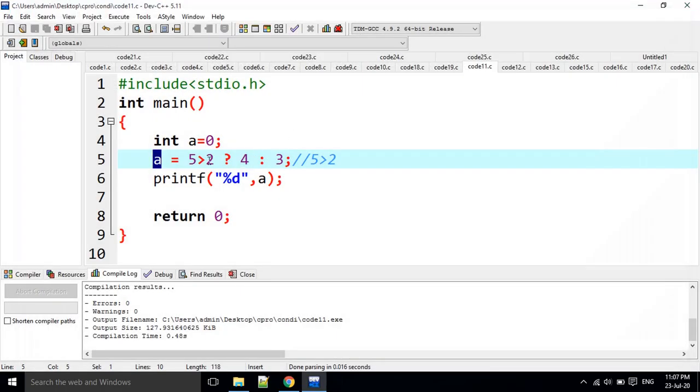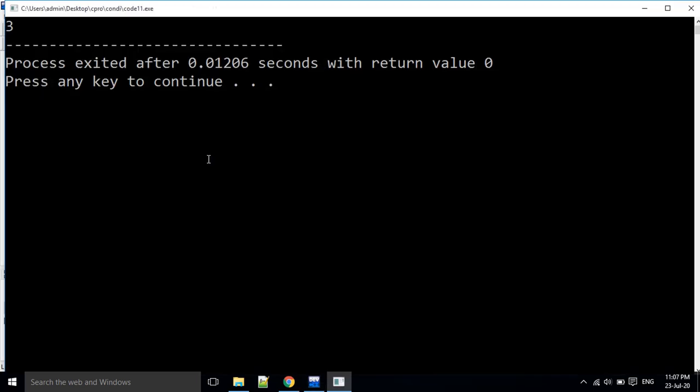For example, I am going to change it to less than. That means 5 is less than 2. It is going to be a false statement. Then A becomes 3 here.